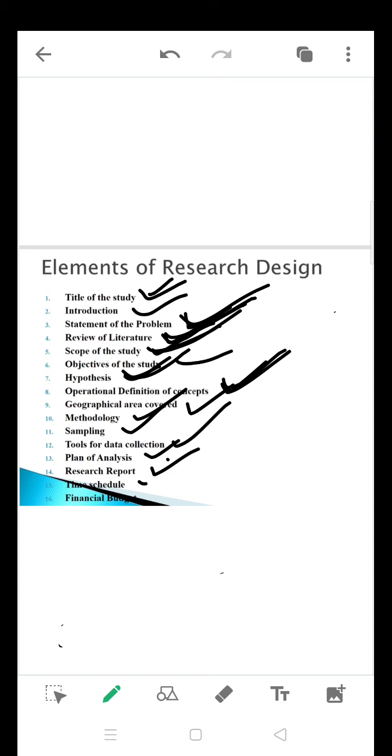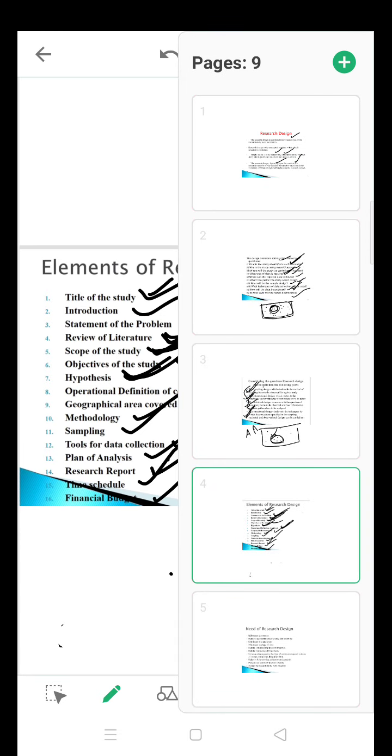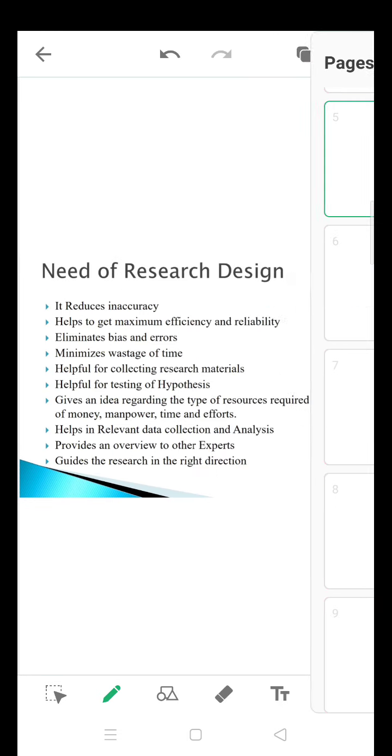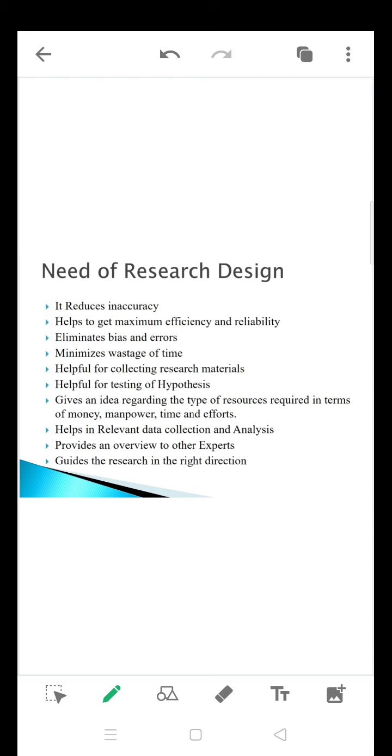Okay, and the time schedule and the financial budget. The time bound I told you, and the budget, the cost involved in doing your research process. So these are some of the elements that should be included in your research design. And the next is the need for research design. Why do we need to prepare a research design, and where exactly is it going to help us? In the sense that a researcher reduces inaccuracy.